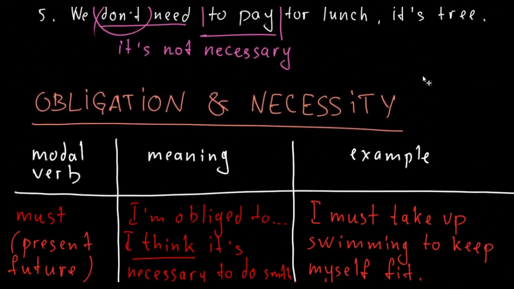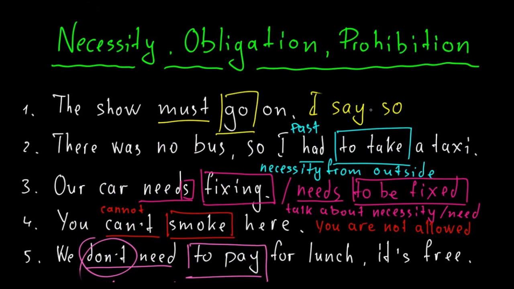The next video will be part 2, and we will talk about absence of necessity and of course about prohibition. What is prohibition? What is the absence of necessity? That will be in part 2.